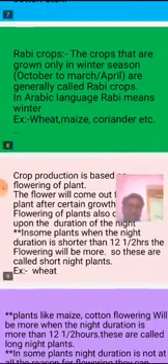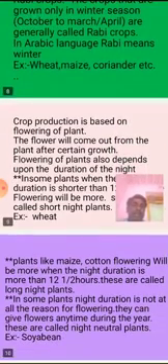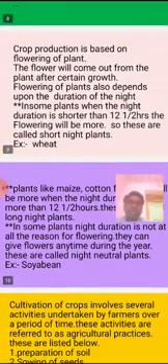Example, wheat. In some plants, the night duration is more than 12 and a half hours. Plants like maize and cotton flower more when the night duration is more than 12 and a half hours. These are called long night plants. In some plants, night duration is not at all the reason for flowering. They can give flowers anytime during the year. These are called night neutral plants. Example, soya bean.